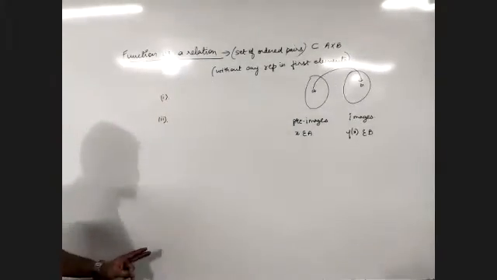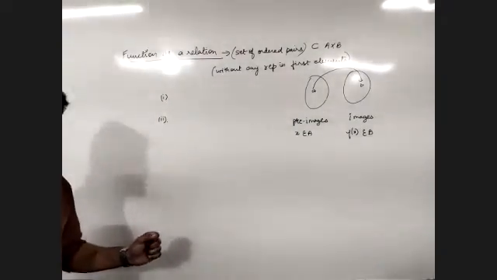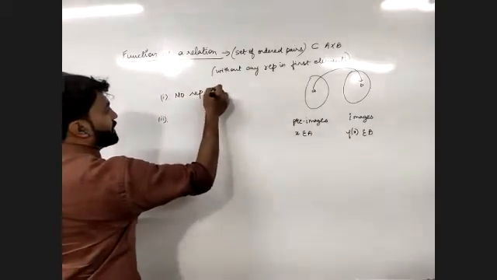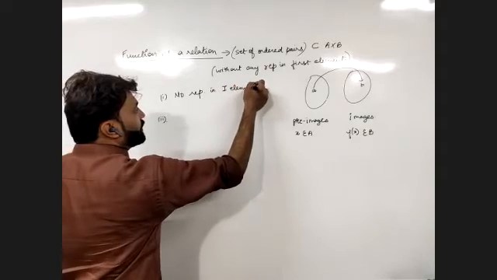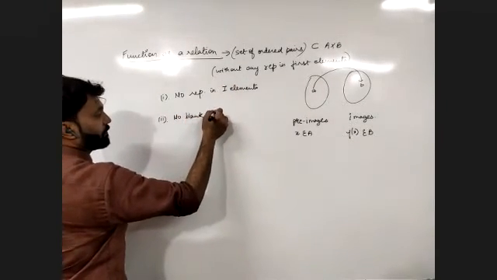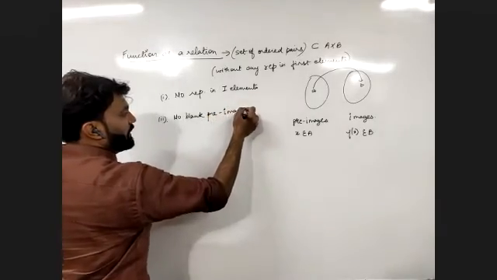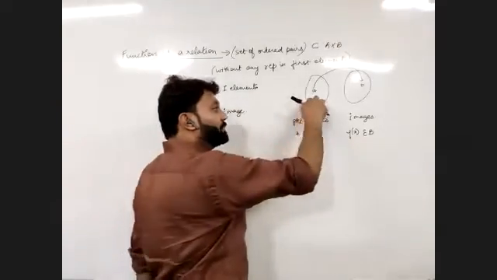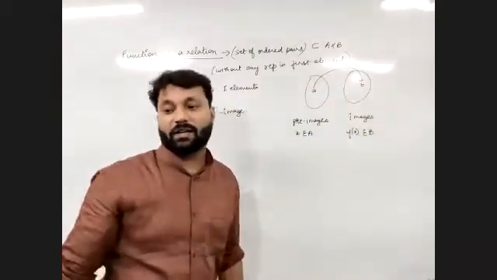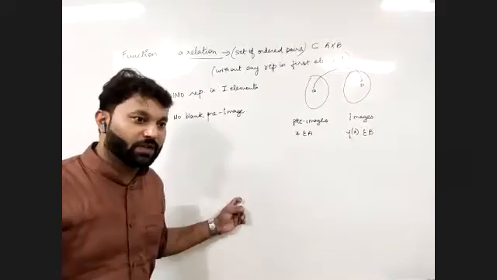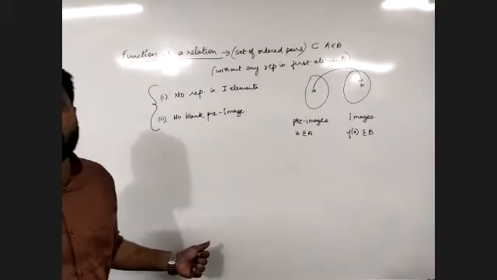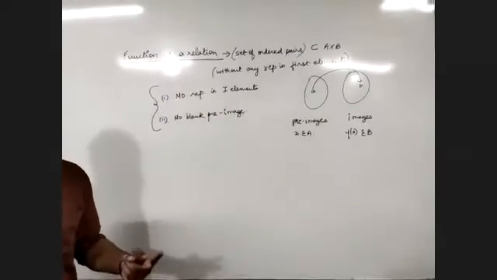So there are two things for a function, two most important things for a function. First of all, no repetitions. We have written here also, no repetitions in first elements. This should not happen. And secondly, no blank pre-image. Because if there is a blank pre-image, that means it is not having any image. If it is not having any image, that means it is not complete. And if it is not complete, it will not be a function. So these two are the most important things for a relation to be a function. If we are studying function as a relation, these two things we check, right?